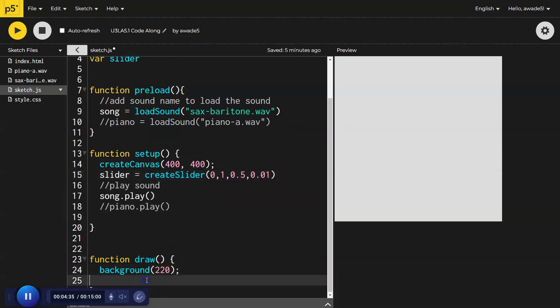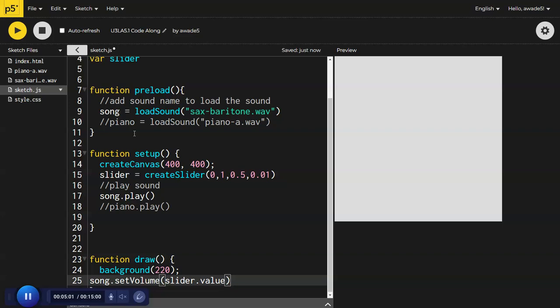I am going to come in here, and this is where I am going to set this song that I have. I want this slider to be used for the volume. So I'm going to set volume to that slider that I just created.